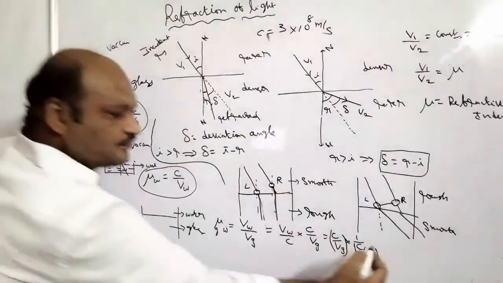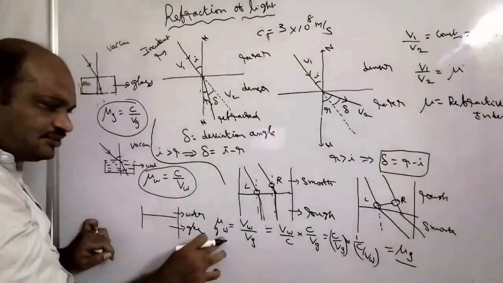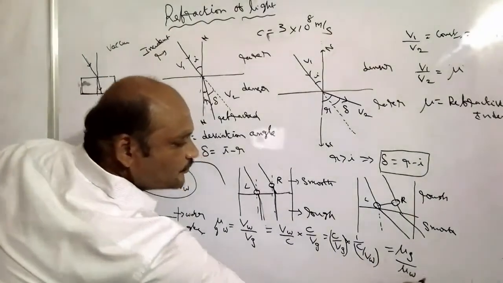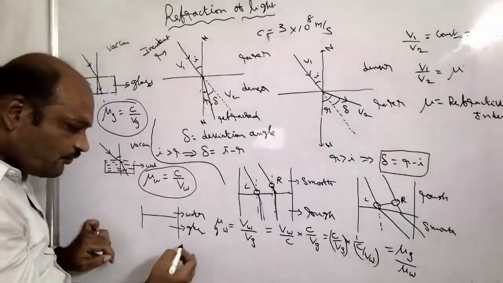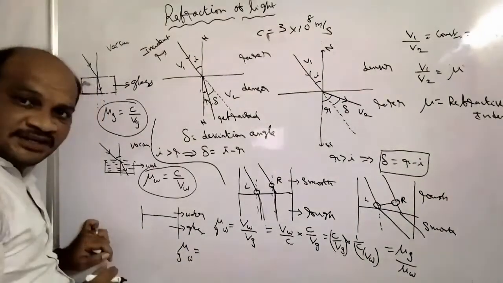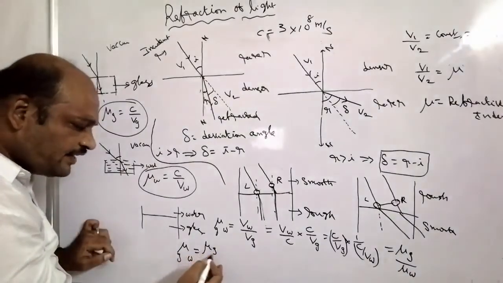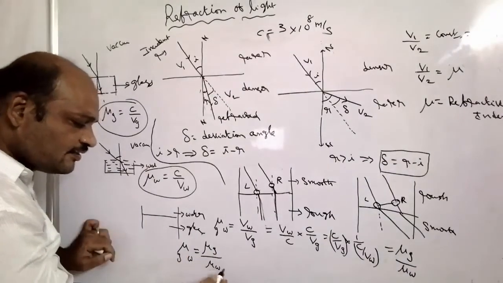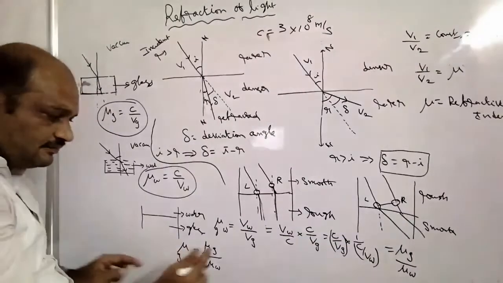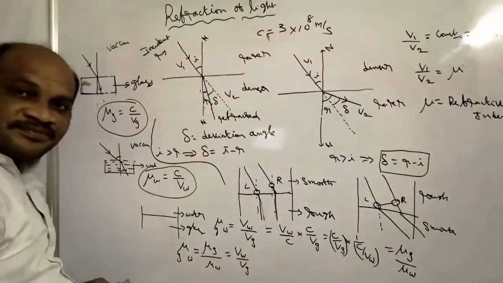Now, from this, C by VZ means, what is the value? Mu Z. And C by VW means mu W. So, from this explanation, what can you write? The refractive index of the glass with respect to water is equal to refractive index of the glass by refractive index of water. That is equal to VW by VZ.